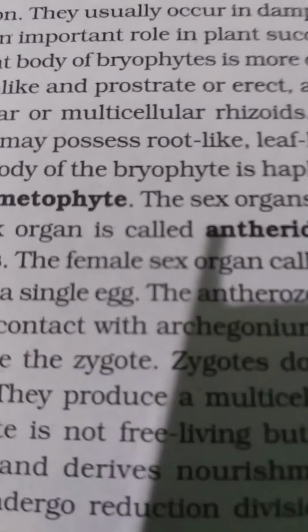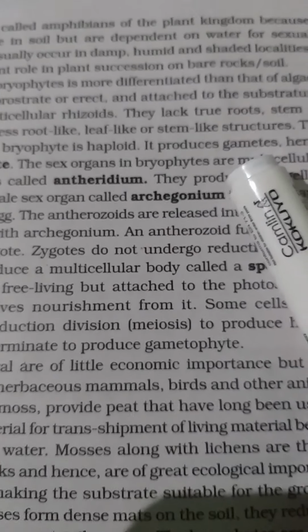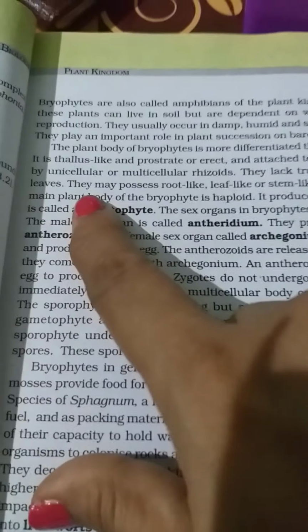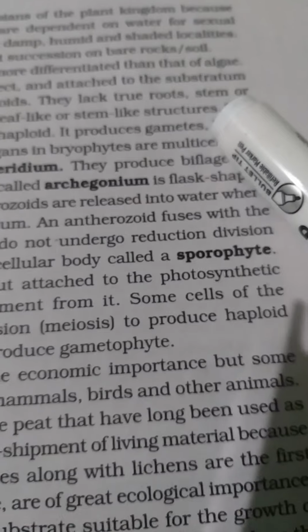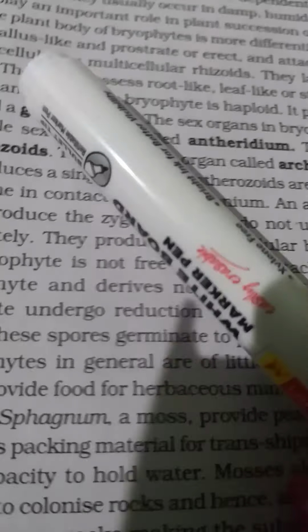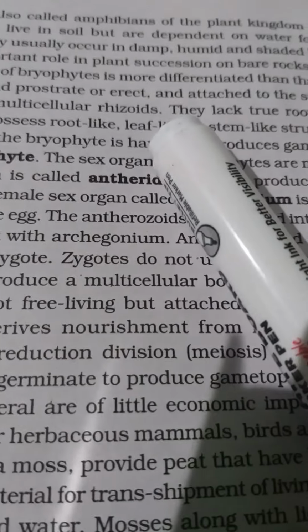Okay, now you see the plant body. If you can see, the plant body is far more differentiated. You have to focus here. It's more differentiated than that of the algae, and is thallus-like, prostrate or erect. Now they are attached to the substratum. What is attached to the substratum? That means the base of the ground or any hard object on which it grows. Basically it is the swampy area present in moisture, with unicellular and multicellular rhizoids.